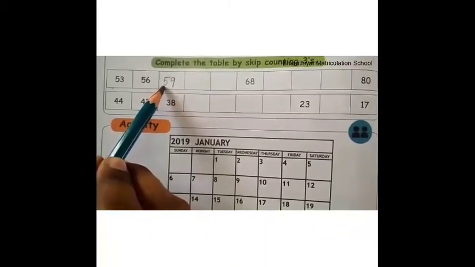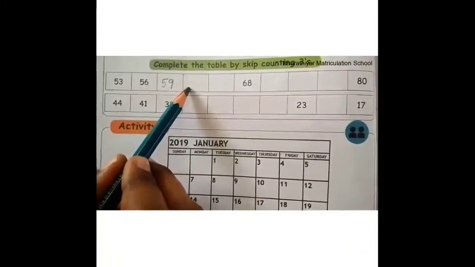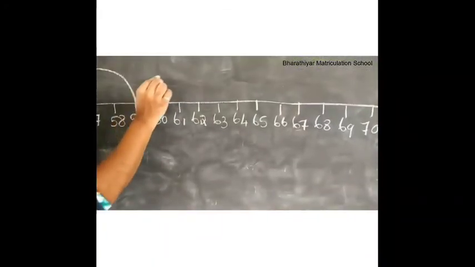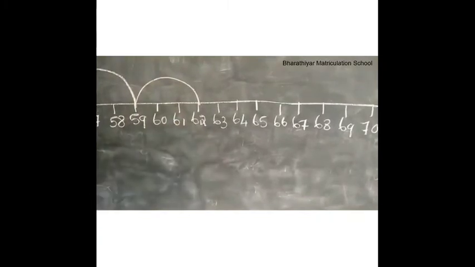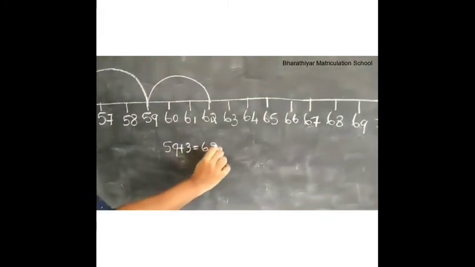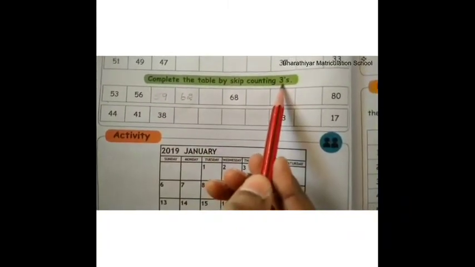Now, the number is 59. What is the next number to 59 in skip counting by 3's? If we add 3 to 59, we get 62. That is, 59 plus 3 is equal to 62. Therefore, 62 is the next number to 59 in skip counting by 3's.